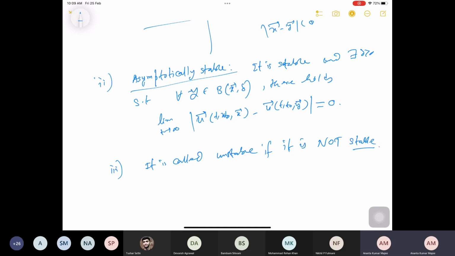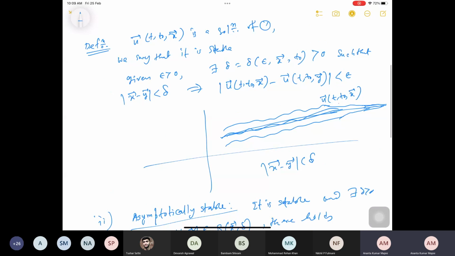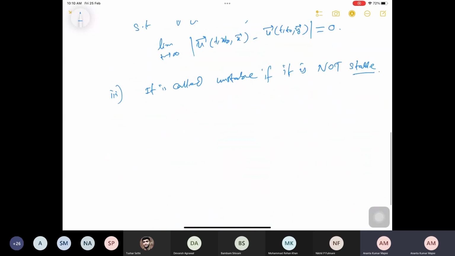Okay, so asymptotically stable says that it should be stable and it satisfies an extra condition. That means as t goes to infinity, asymptotically, for large t, the solutions with a slightly different initial condition converge to your solution u(t, t0, x vector). Okay, if you understand this pictorially, this is asymptotically stable and so on.